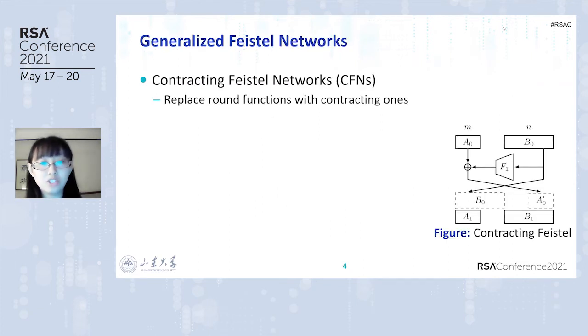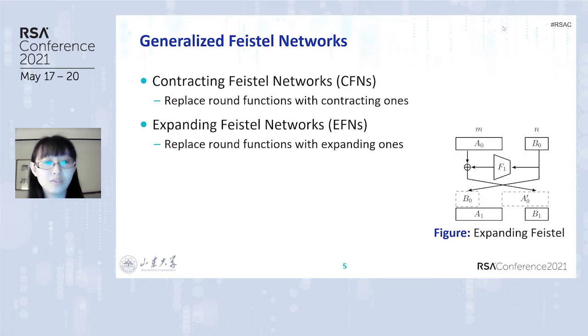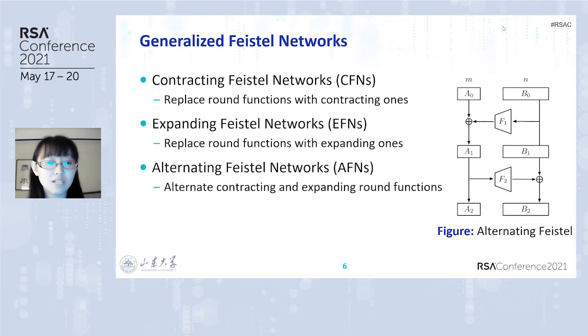By replacing round functions with contracting ones, we obtain contracting Feistel networks. By replacing round functions with expanding ones, we obtain expanding Feistel networks. By alternately using contracting and expanding round functions, we obtain alternating Feistel networks. We call these constructions generalized Feistel networks. In this paper, we focus on related-key security of generalized Feistel networks with expanding round functions.